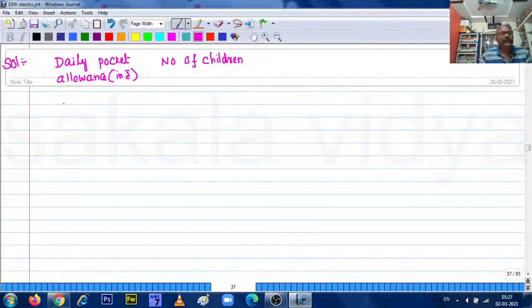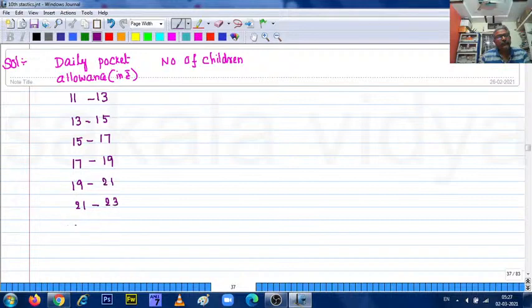First let us write the classes: 11 to 13, 13 to 15, 15 to 17, 17 to 19, 19 to 21, 21 to 23, 23 to 25.